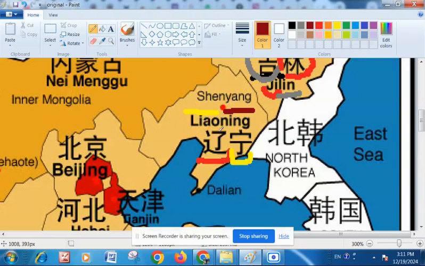Again, every character has a unique meaning of its own, because characters are not just sounds, they are depicting ideas. This Ning means peaceful or pacified, and Liao is the name of a river that used to flow in this region. So, pacified Liao River.